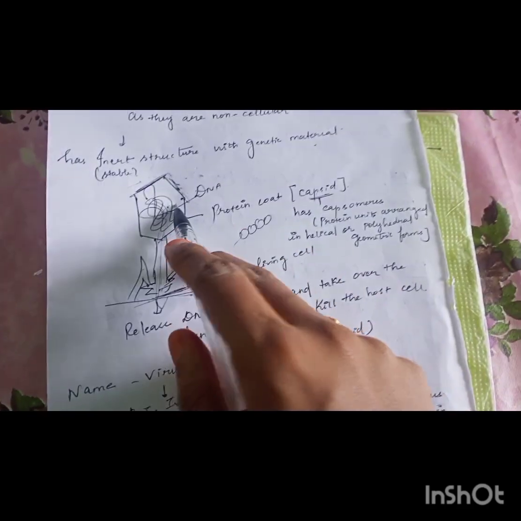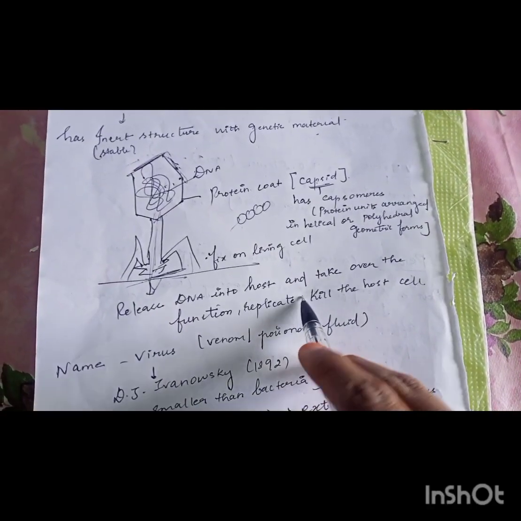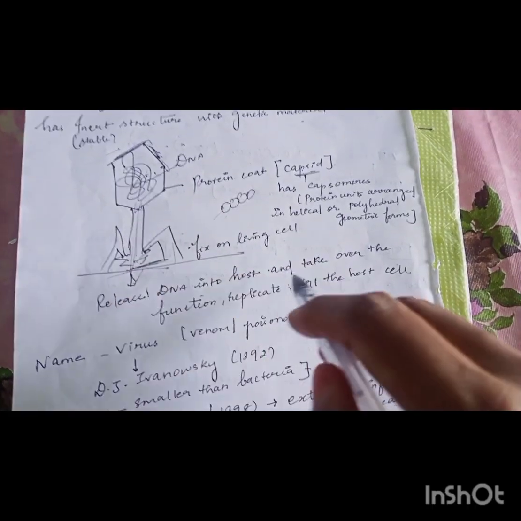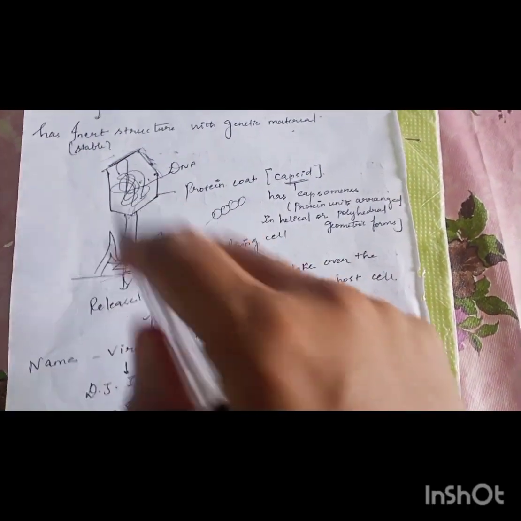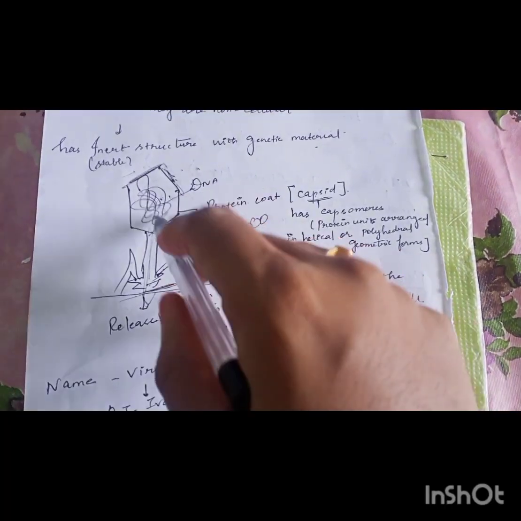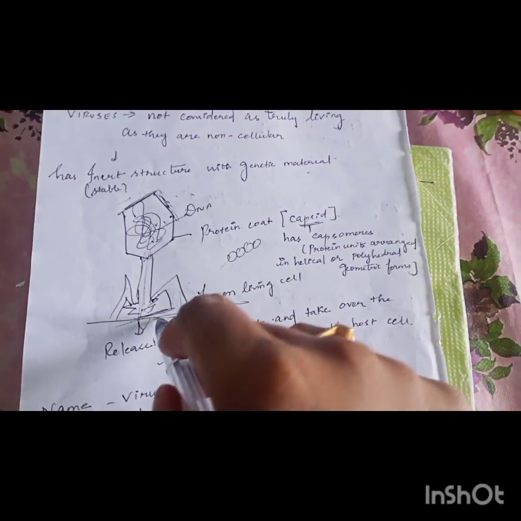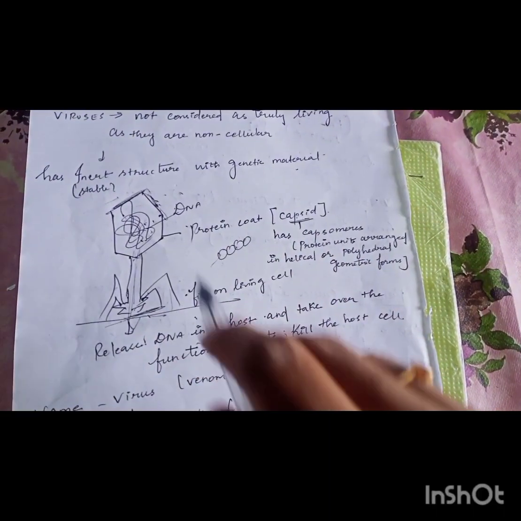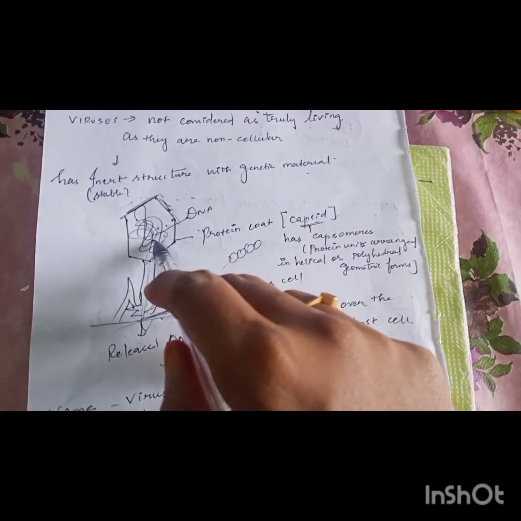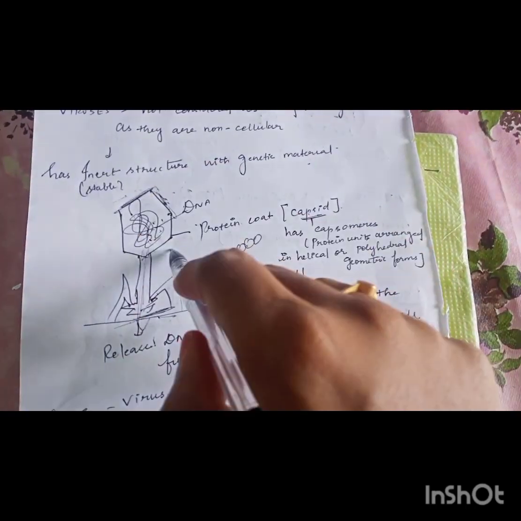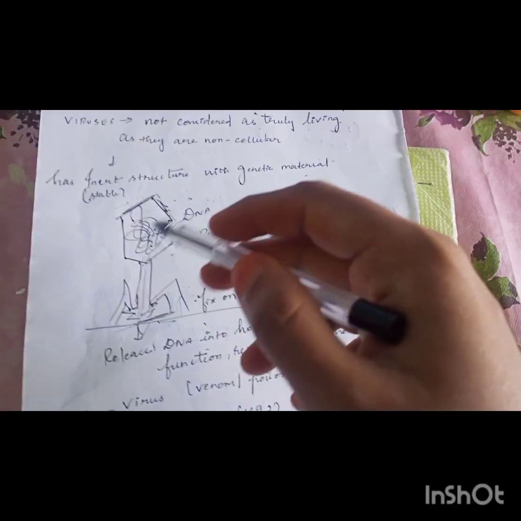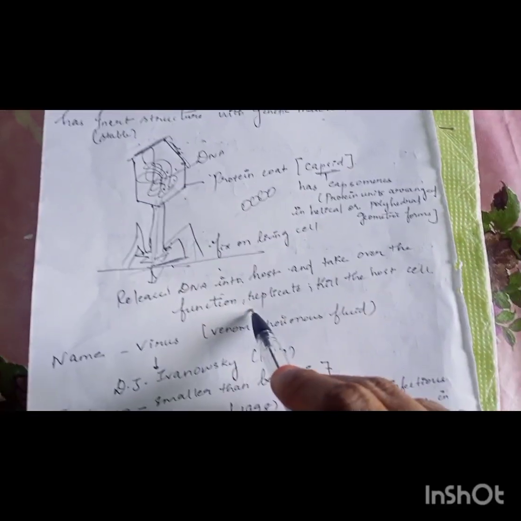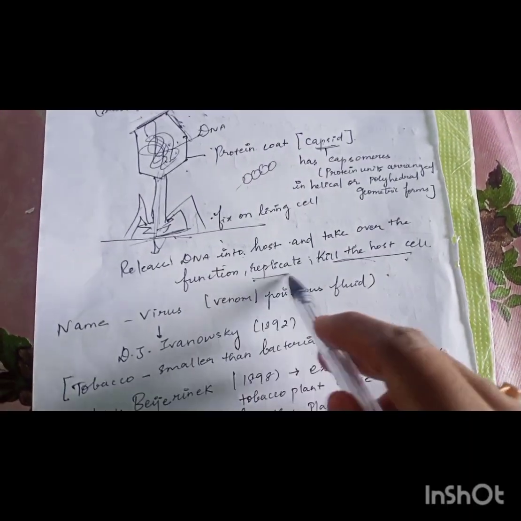So what is the function of this DNA? It's highly infectious. It will enter the host cell and take control over the host DNA and make it replicate these components and multiply. Once the DNA or RNA of the virus enters, it will take complete control of the host DNA and make it produce the protein coat and the DNA of the virus. Once so many viruses are formed, they will rupture the cell wall of the host and come out. So finally it will kill the host cell after its replication.